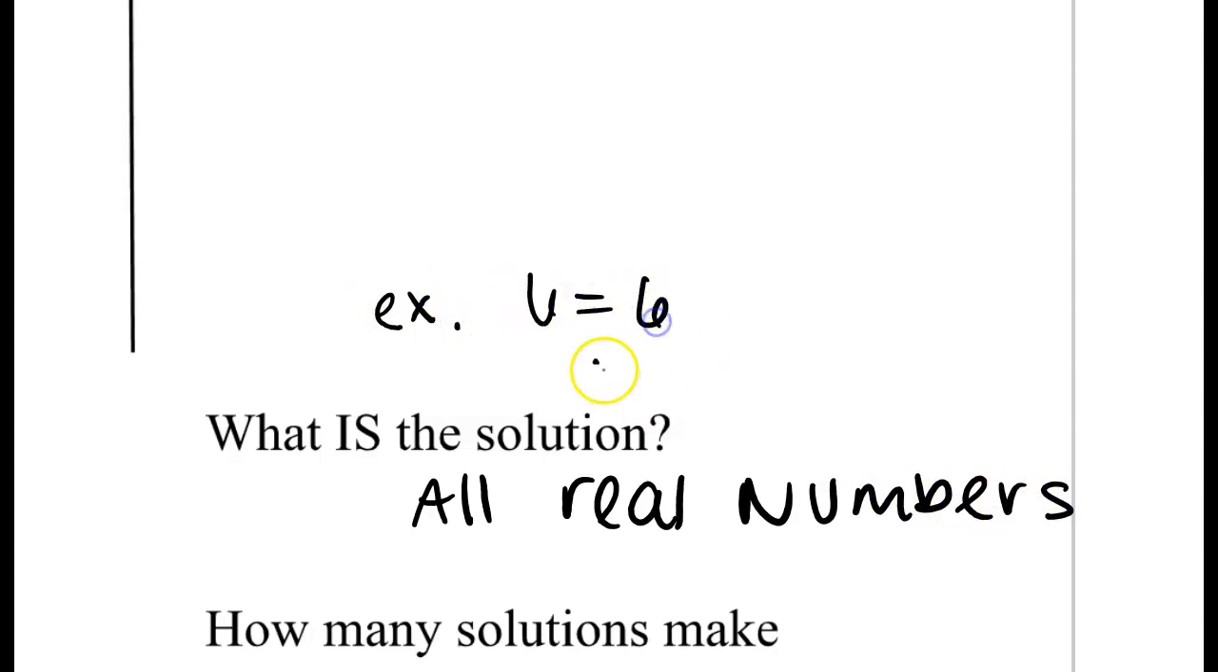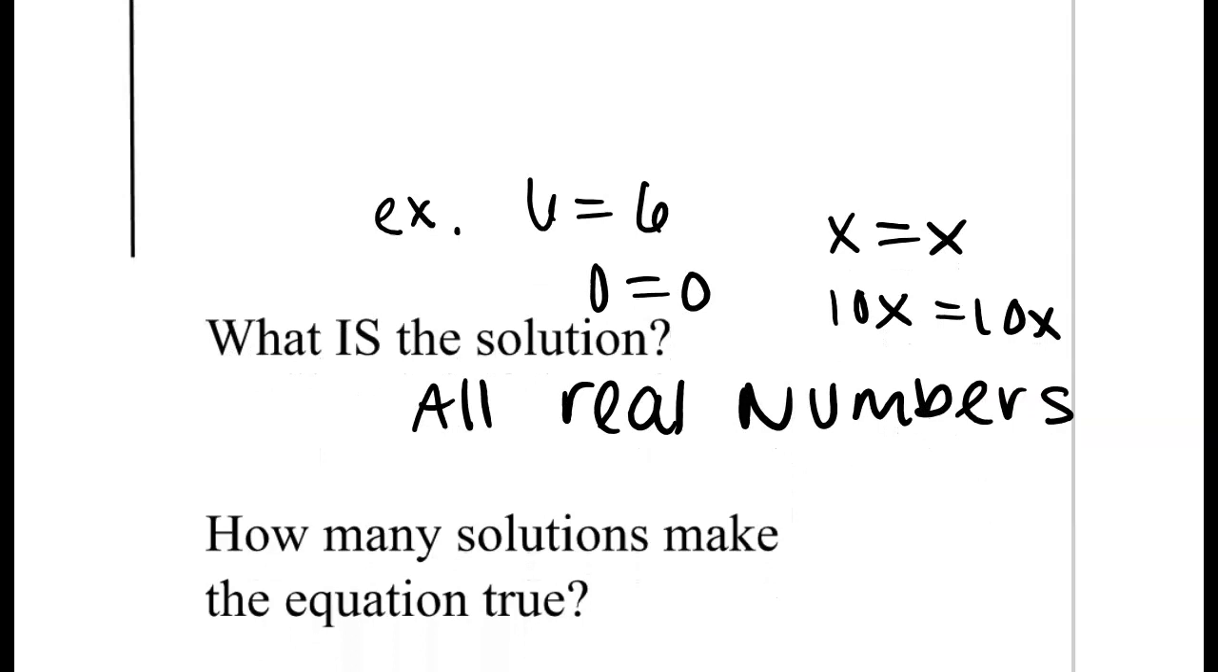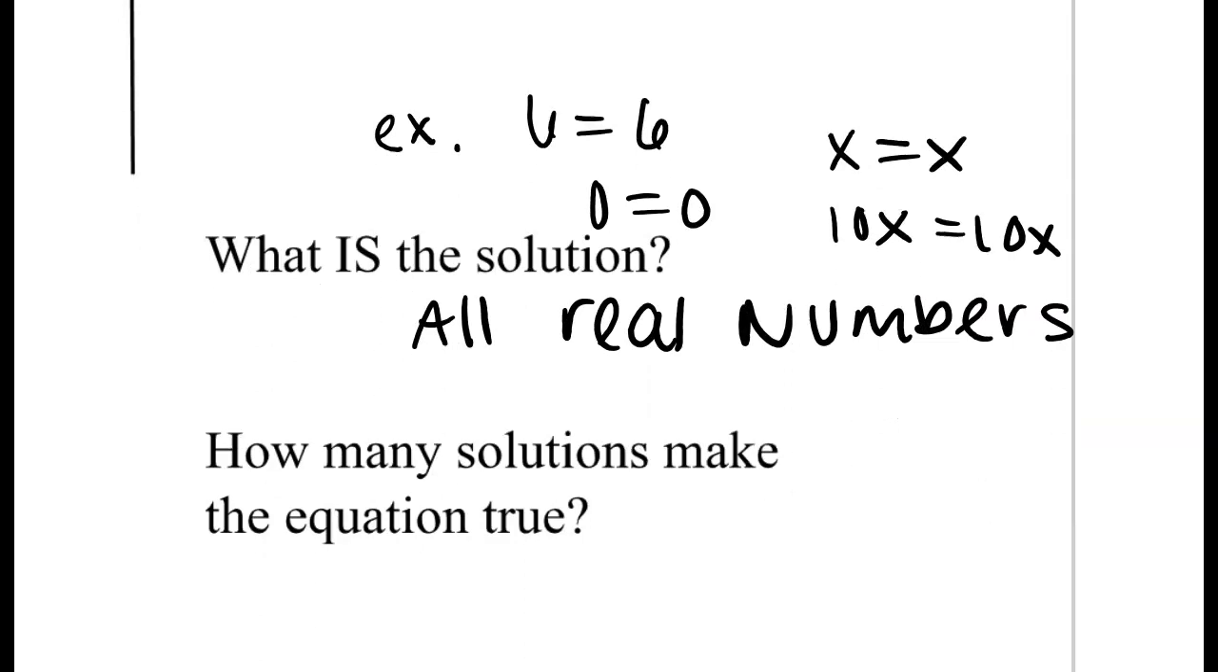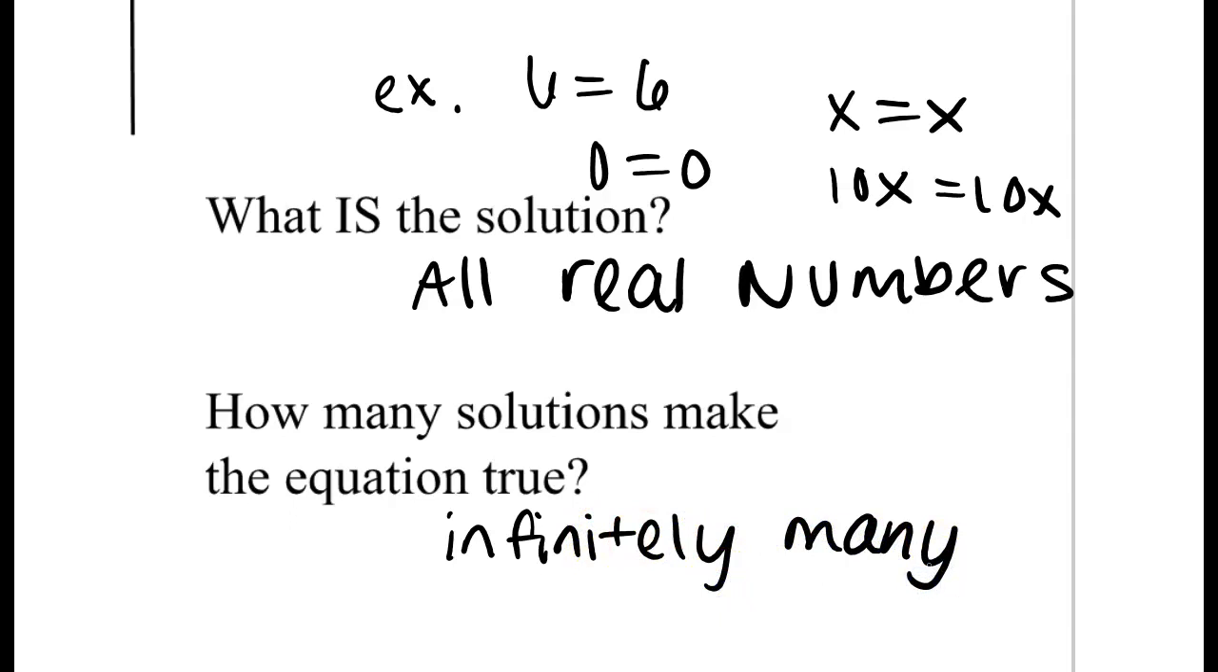More examples of things that give you answers of all real numbers: 6 equals 6, 0 equals 0, x equals x, 10x equals 10x. All those would give you an answer of all real numbers. Then it says, how many solutions make the equation true? Well, any of them. Infinitely many numbers will make that equation true. Anytime you have an equation where it's one thing equal to itself, the answer is all real numbers, and there are infinitely many solutions to make the equation true.